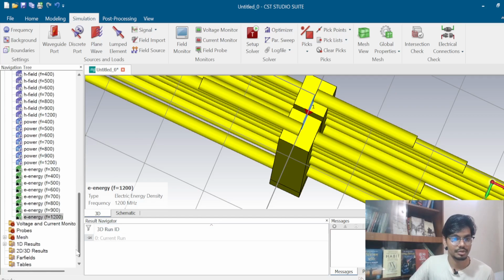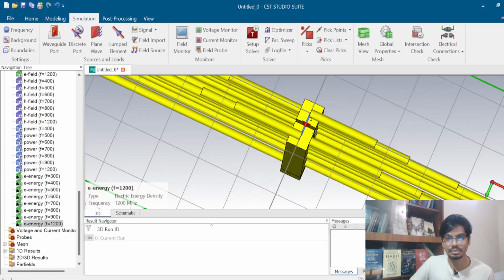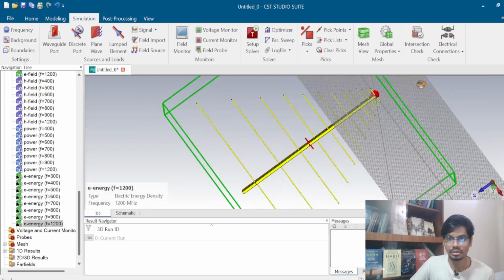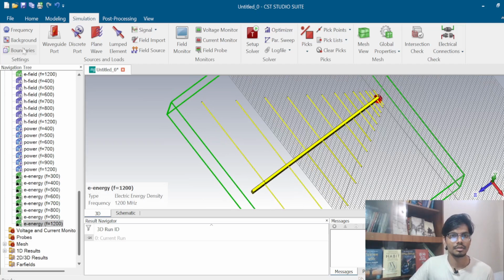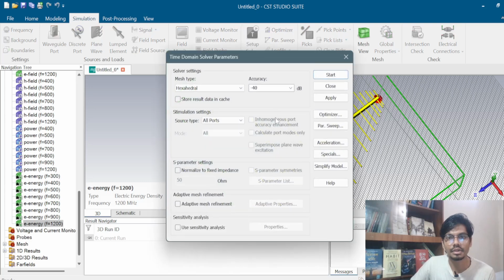Now what I do is, for starting the simulation, I have to go to the setup solver and give the value -30.0 dB. Click normalize and then apply and then start.